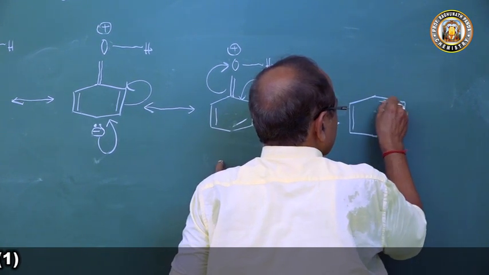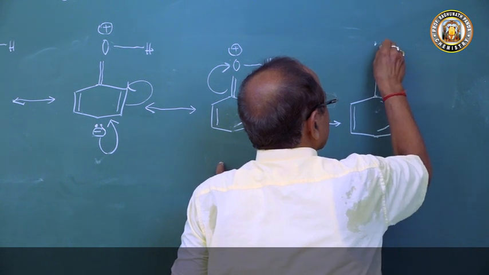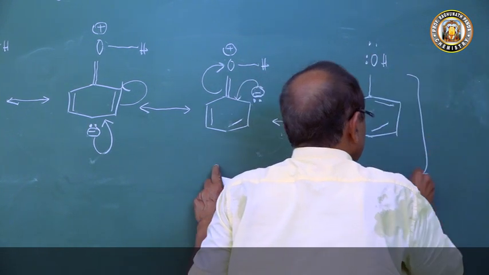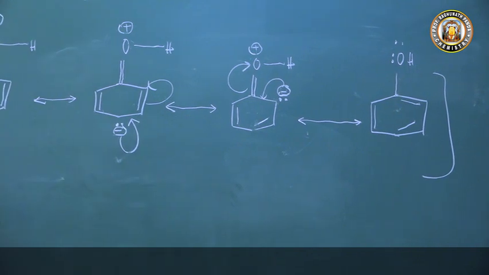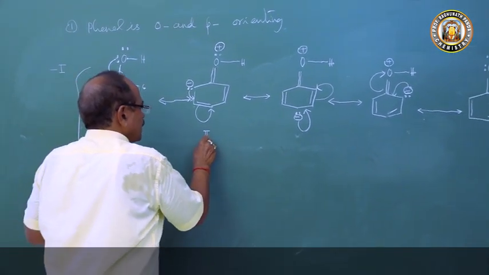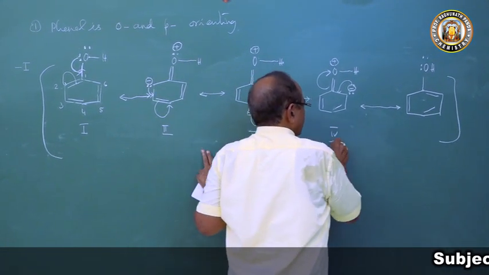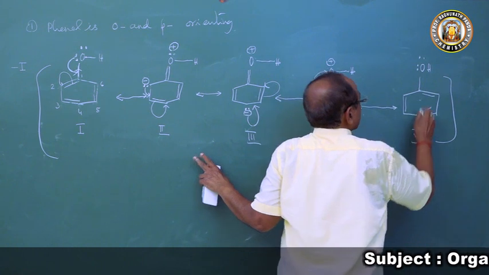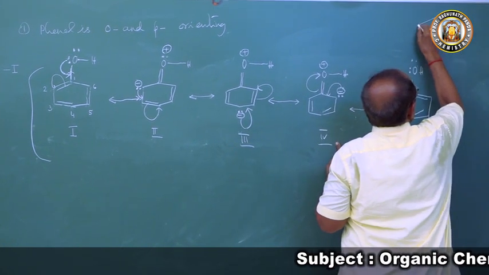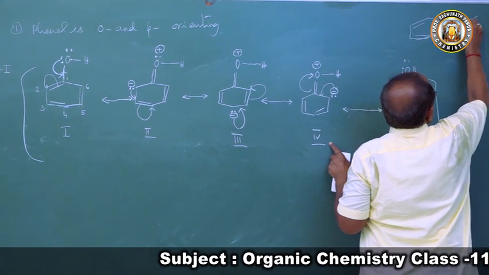So we get the structure with the OH group. We got back. So these are the 5 resonating structures: 1, 2, 3, 4, 5. If you go to benzene, this is benzene, and there is another structure of benzene.